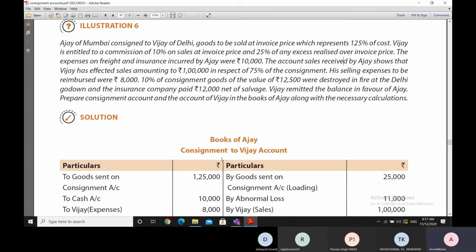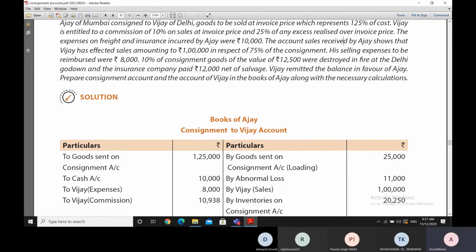So as far as 125% of cost is concerned, that comes to 1,25,000 rupees. These are the goods which were consigned for sale. Now here some expenses have been incurred, so 10,000 are expenses on freight and insurance. That is also added here. Vijay has also made some expenses which Vijay has to be reimbursed.